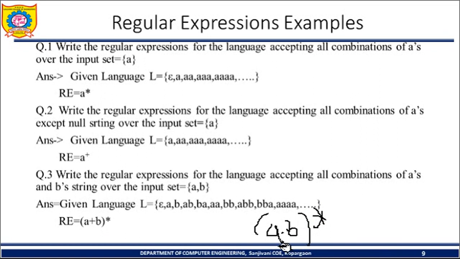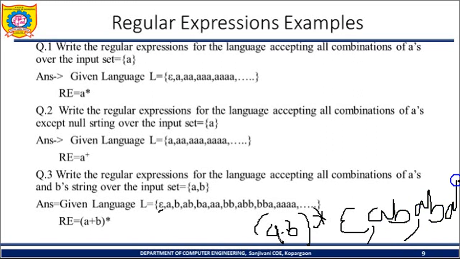Suppose here I am not selecting both at a time, then it will be epsilon. But the next string in this regular expression is ab only, after that abab. These are the strings which belong to this regular expression, but we want to write the regular expression for the language which consists of this kind of string. So that's why this one is right and this is wrong.